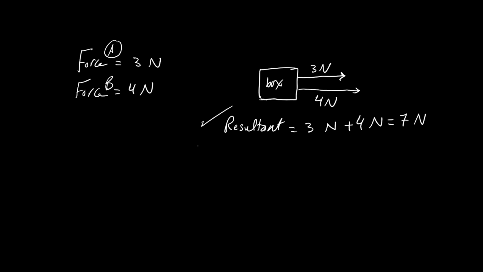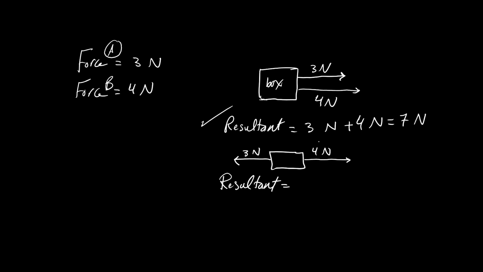Good. What if this box is affected by 3 Newton to the left and 4 Newton to the right? What is the resultant here? Exactly. The resultant here equals the subtraction of them.